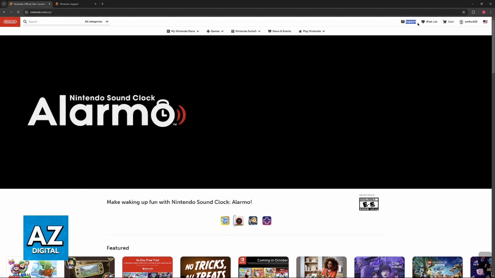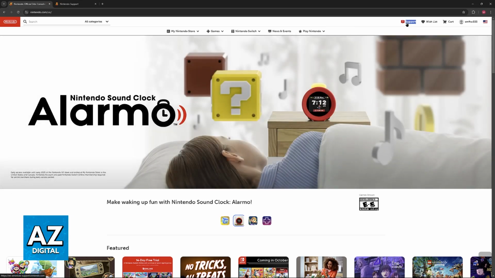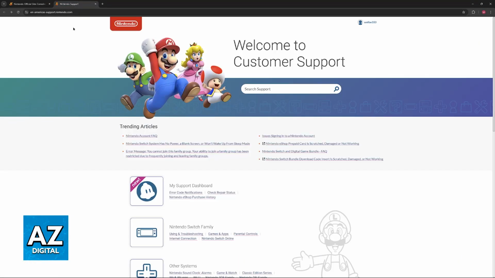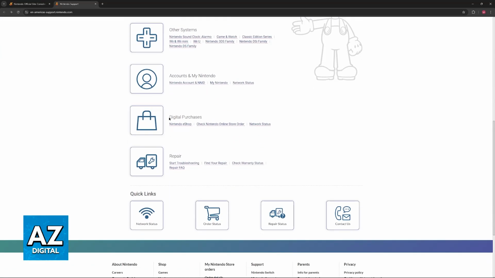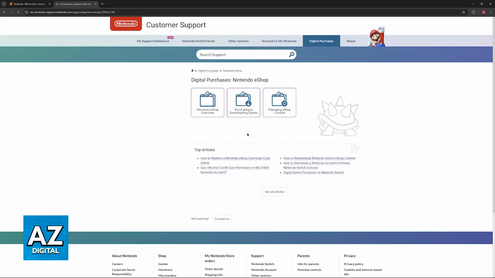So access this website through a web browser on your computer or your phone, and when you go over to support.nintendo.com, you will be able to scroll down and find digital purchases. So in here, go over to Nintendo eShop, and you will find plenty of topics related to the eShop.